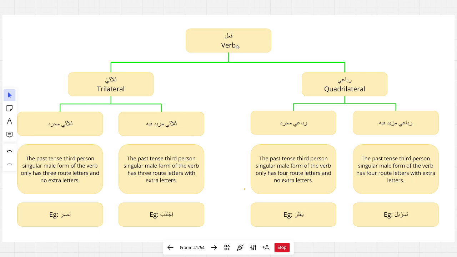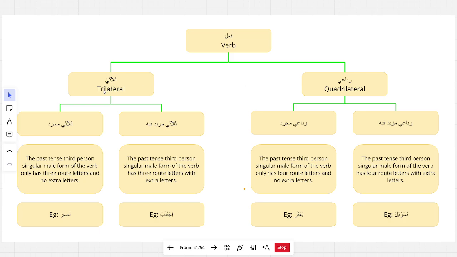So let's look at this. We have a verb, a fi'l. A فعل can either be ثلاثي or رباعي, or if you want to be more precise, ثلاثي or رباعي, because there's a tashdid at the end. These yas at the end will actually have a tashdid. So a verb can either be ثلاثي or رباعي. What does ثلاثي or رباعي mean? A ثلاثي verb is a trilateral verb. A ruba'i verb is a quadrilateral verb.